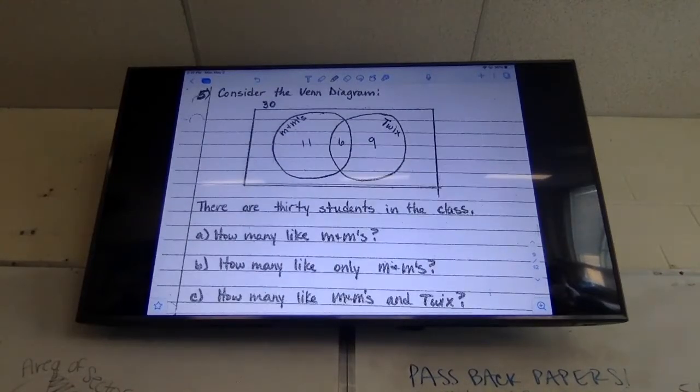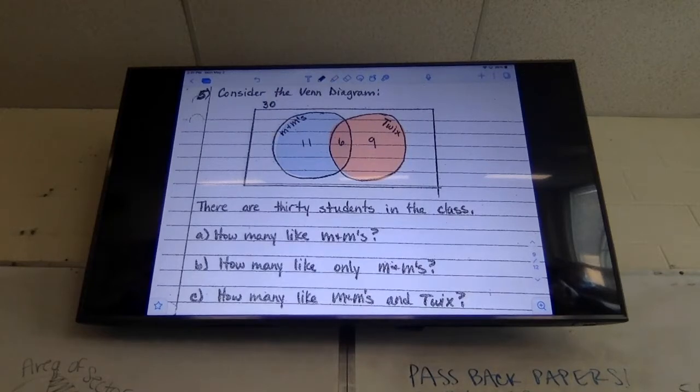Okay, so it looks like I've got a circle with M&Ms, and I've got a circle with Twix, and they overlap in the middle. And it says that there are 30 kids in this class. So 30 kids responded to liking M&Ms or Twix or both. So how many like M&Ms?